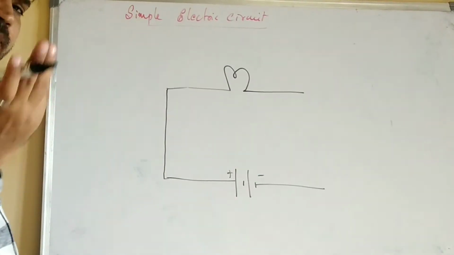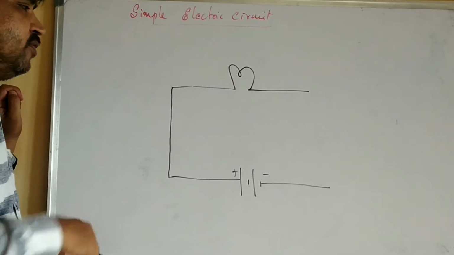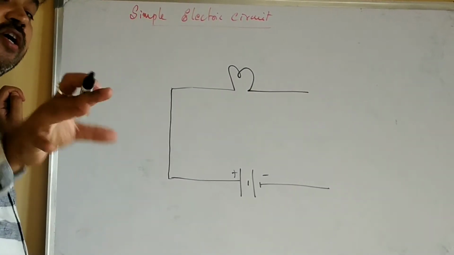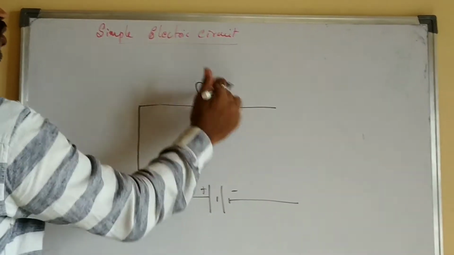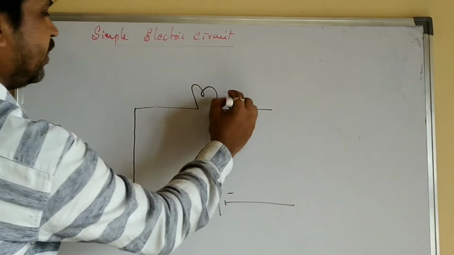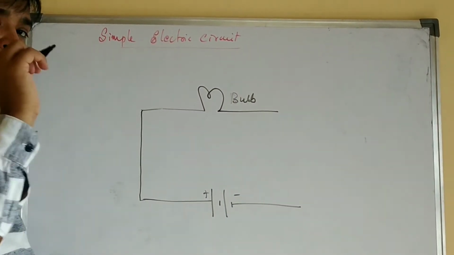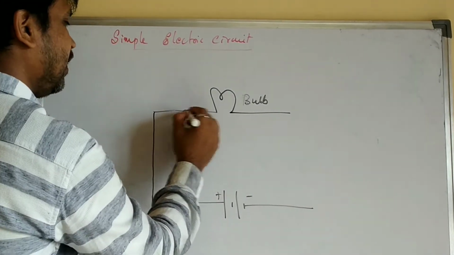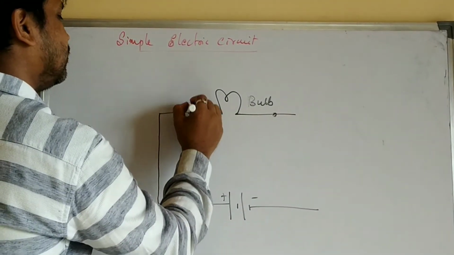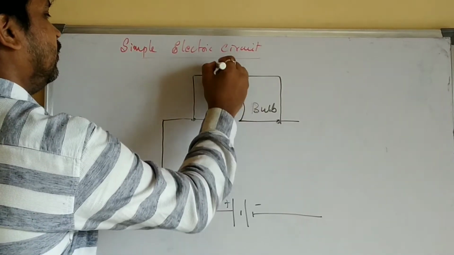Now we have to measure voltage and we also have to measure the current, right? So in order to measure voltage, what device is used? Voltmeter. Now that voltmeter, how is it connected to this load? This is the bulb. How is that voltmeter connected with this bulb? Parallel, right? Voltmeter is always connected in parallel. Now see here, parallel means it should be across. Like this. Now this is the voltmeter.